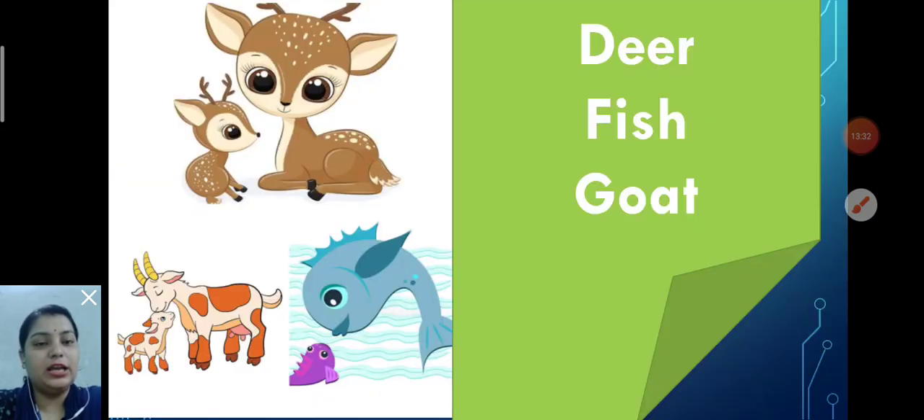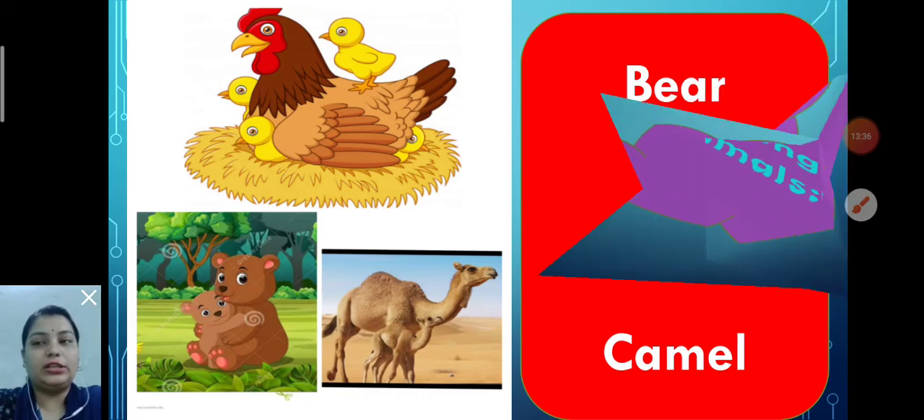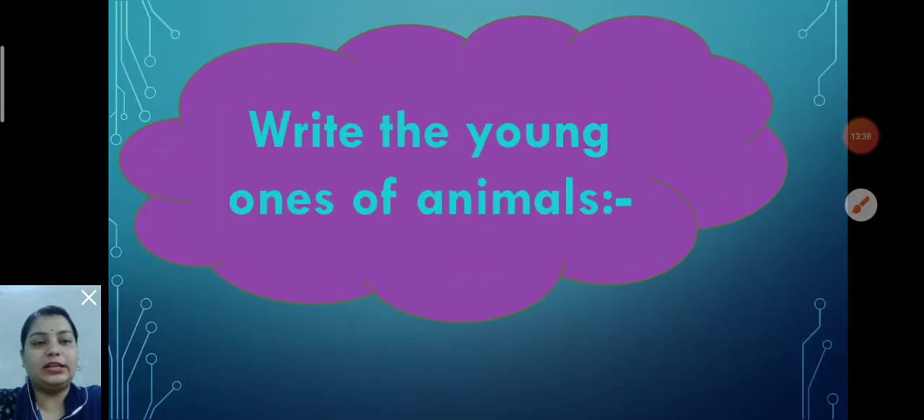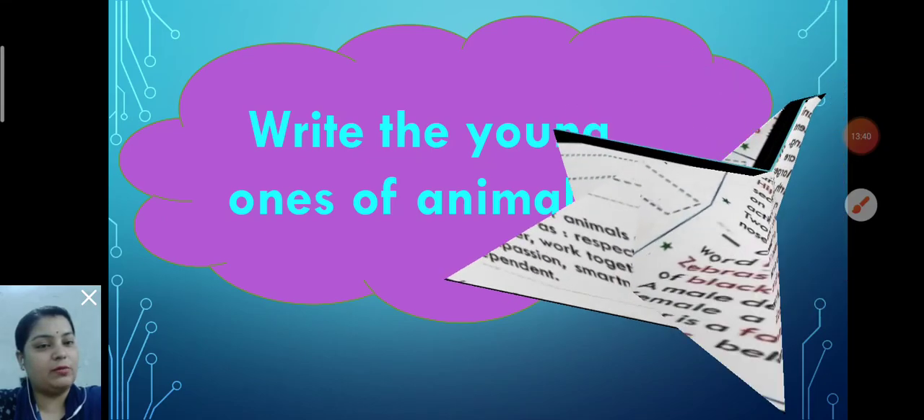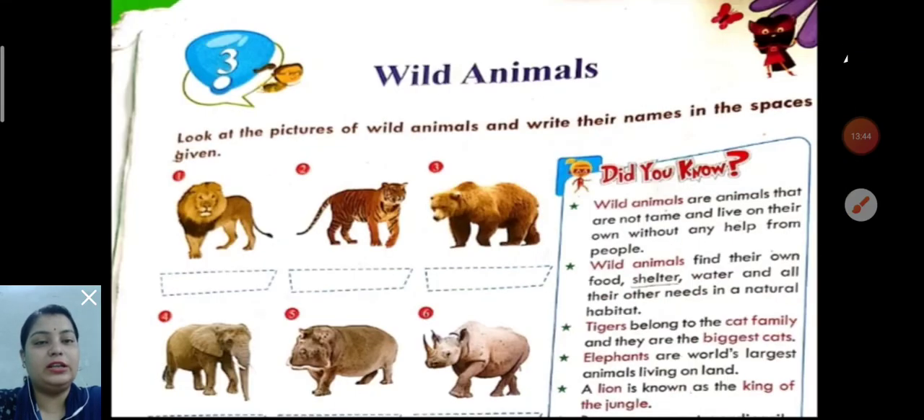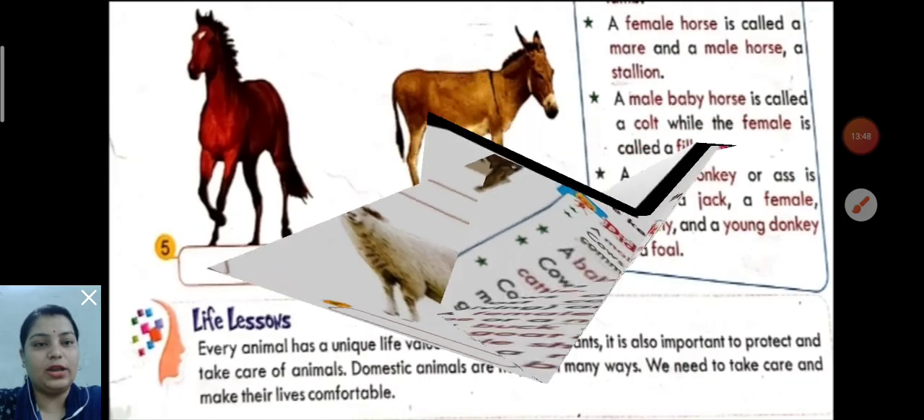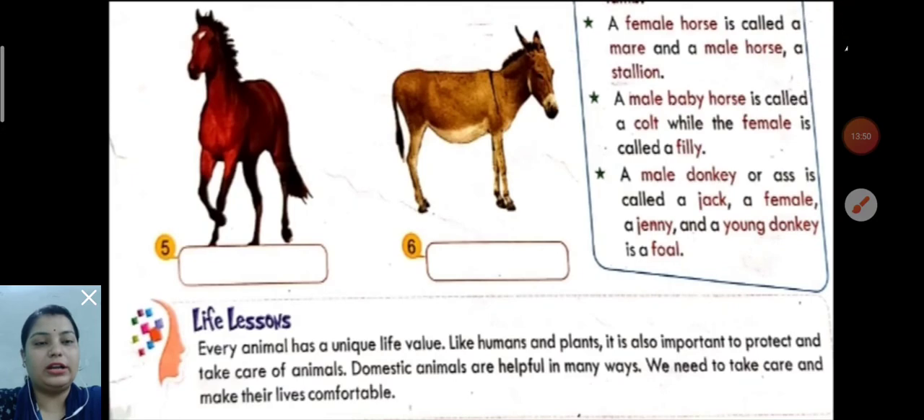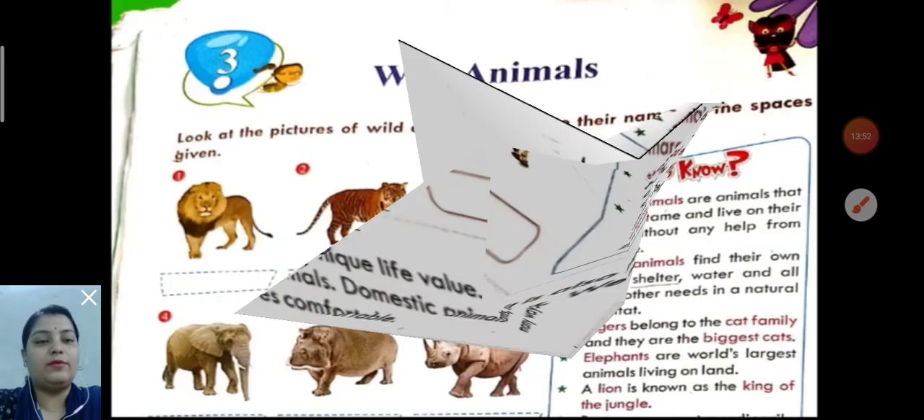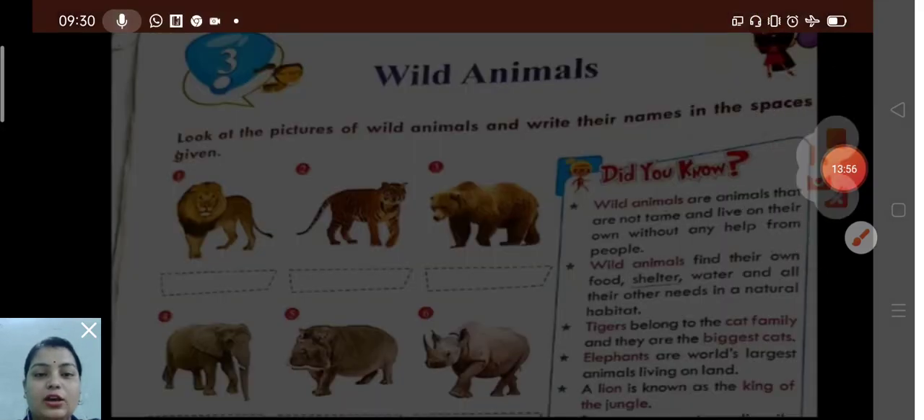So children, these 2 chapters are related to your chapter 2 and 3, that is domestic animals and wild animals. So first, what will you do my dear? First, you all will read these 2 chapters, chapter 2 and chapter 3, nicely. Okay, after that you all will write down the homes of animals and the babies of the animals in your copy with beautiful handwriting.